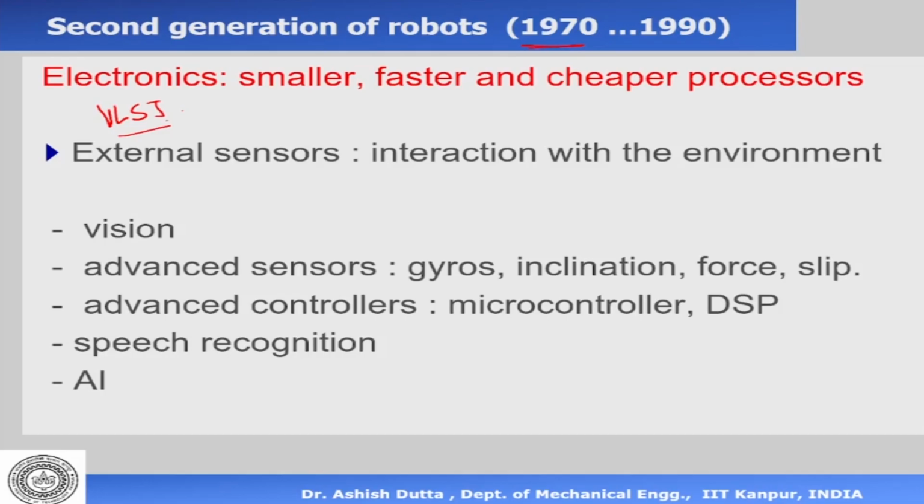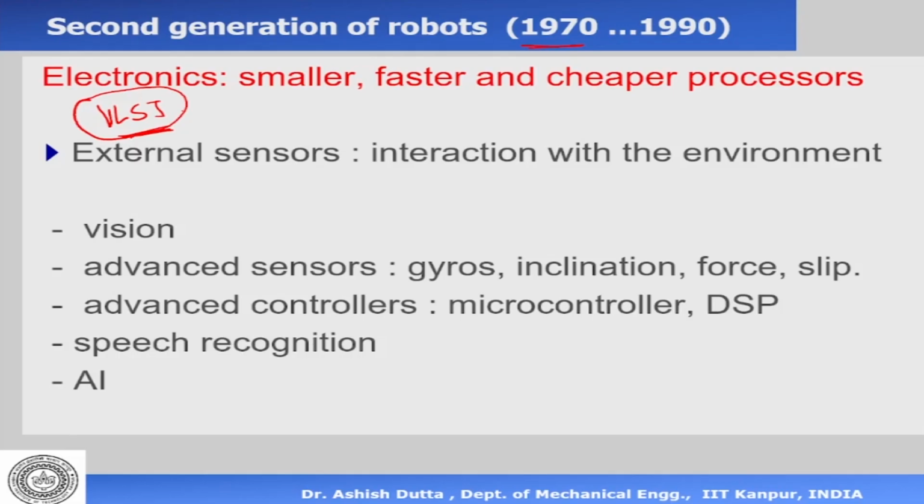Now with VLSI, you could have all these electronic components made onto a board, onto a motherboard. So you have one motherboard on which all the various components are made. The old triodes were all converted into various kinds of chips. And with this very large scale integrated circuit, we have a motherboard with various components put into that, like the way we have today. If you have looked at the motherboard of the PC or the laptop, or if you look at your mobile phone, it's just one board.